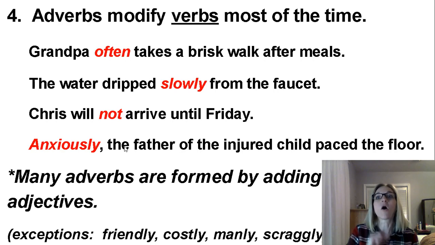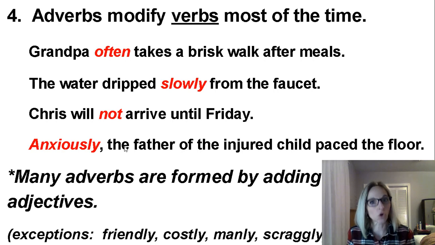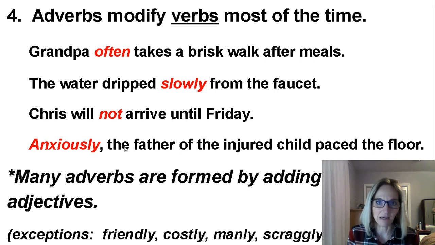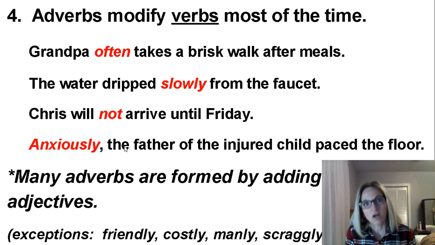I'm just saying that many, many times, if you see an ly at the end of the word, it's probably an adverb, but not always. You have to double check. There are some words that are exceptions that end in ly, but they're not adverbs, like the word friendly. Friendly would not describe a verb. Friendly is always used to describe a noun or a pronoun, like the friendly girl or the friendly dog. Friendly, even though it ends in ly, is an adjective. Or costly. They made a costly mistake. Okay, it's describing a noun, so it is an adjective.